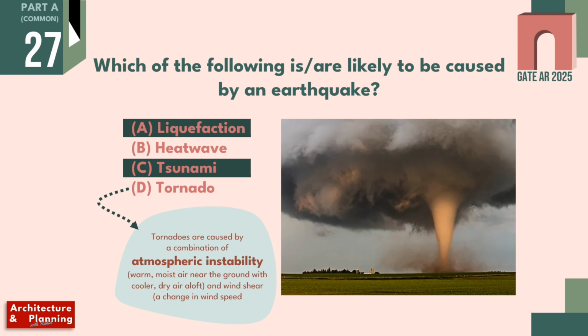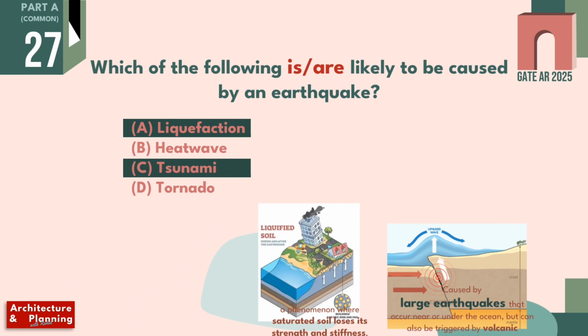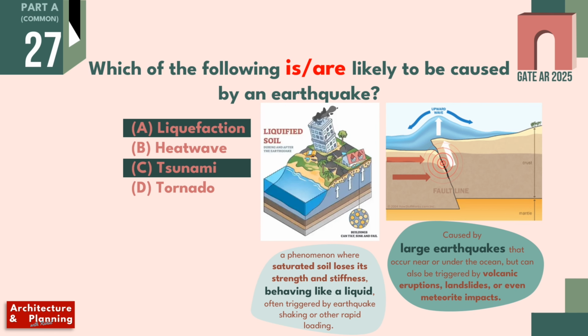So out of the given options, option A, liquefaction, and option C, tsunami, are both caused by an earthquake. This is an MSQ type question which can have more than one option. To understand which questions are MSQ type, you have to read the question carefully. In this question, you can see clearly that it says is or are, hence it is an MSQ type question. For getting marks, you have to give all the correct options.